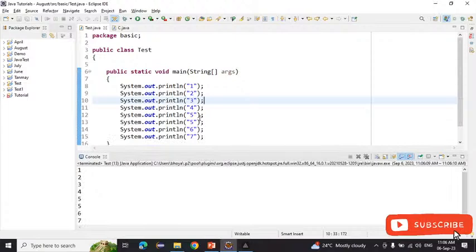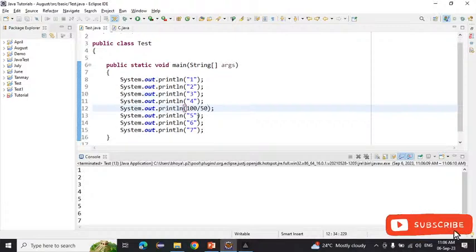Okay, now I am writing 100 divided by 50. Now what will be the output? ArithmeticException, or 2? 1 then 2 3 4 then 2, then 5 6 7.